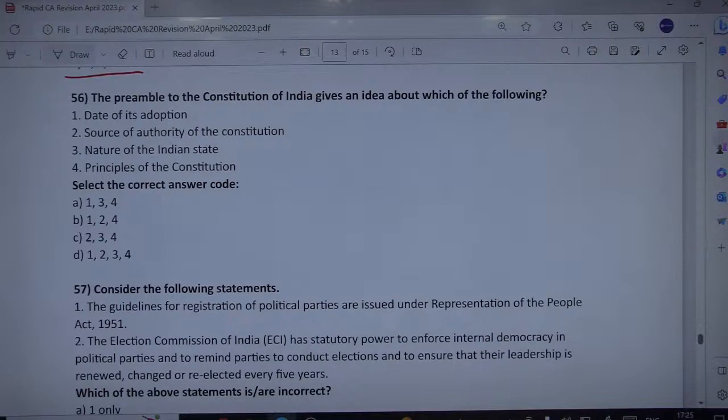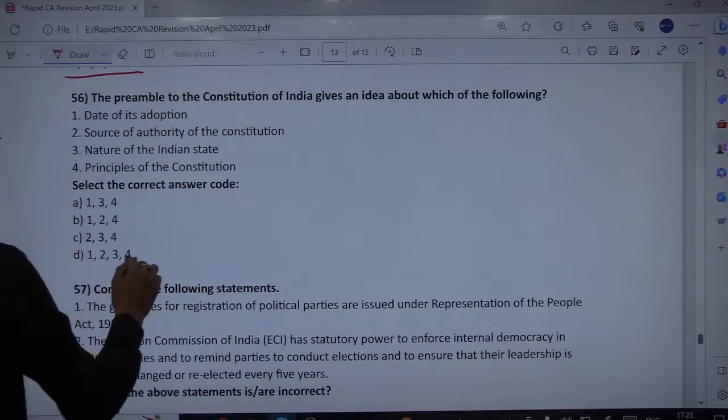Nature of the Indian state, of course, and also the principles of the Constitution. Fine. So all these four options, the preamble gives us an idea about all of the mentioned four options. So therefore, correct would be all, D.